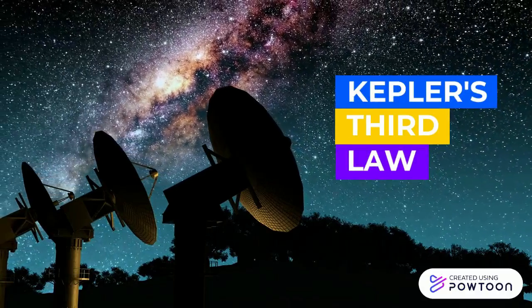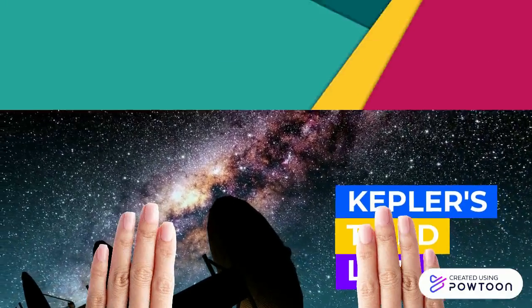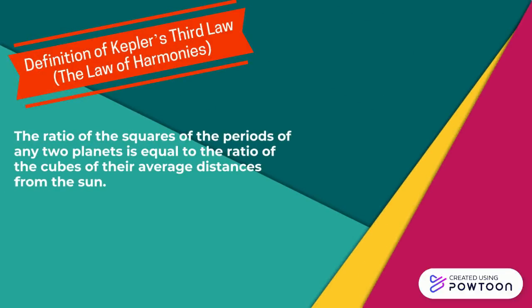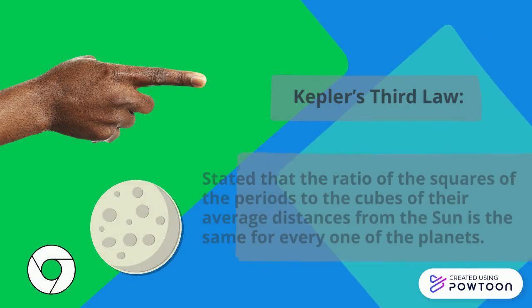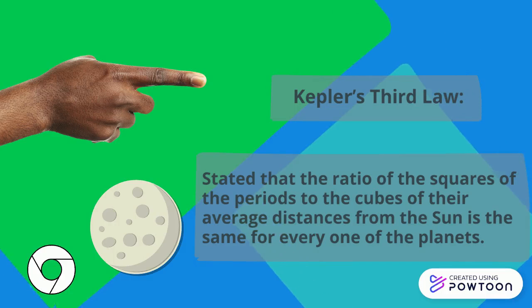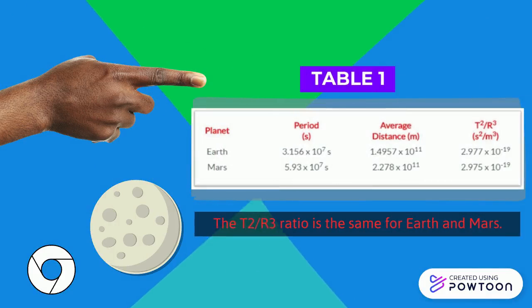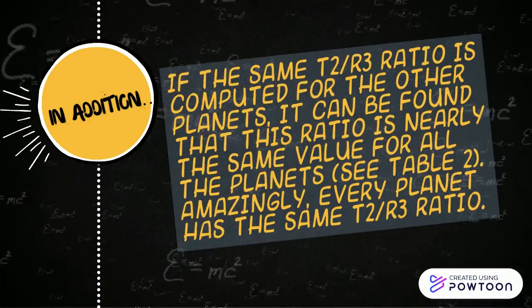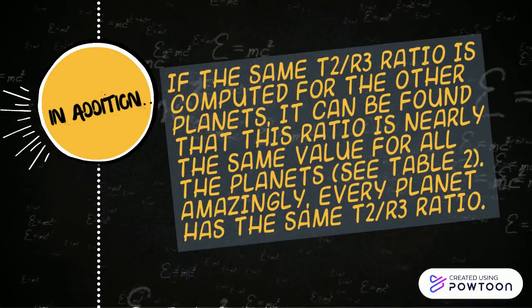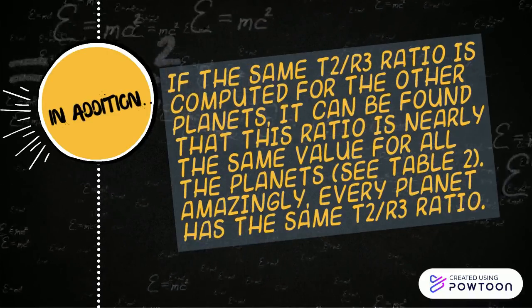Kepler's third law. Definition of Kepler's third law, the law of harmonies. Kepler's third law stated that the ratio of the squares of the periods to the cubes of their average distances from the Sun is the same for every one of the planets. Amazingly, every planet has the same T squared over R cubed ratio, which is equal to 1.